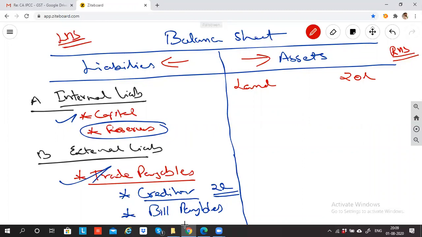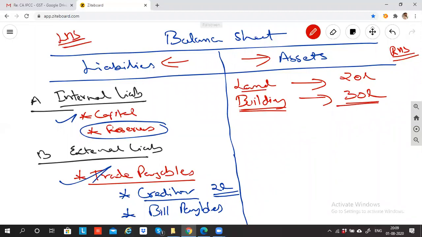Yes, sir. Building. Somebody has to own the building, no? If Fortune Academy is running in a building and that building is owned by the academy, and to purchase this building the academy has spent 30 lakh rupees, the money I paid is recorded. This building I purchased for 30 lakh, land I purchased for 20 lakh. I use the word purchase. If it is purchase, why is it not going to the purchase account? Why is it coming to the asset account?